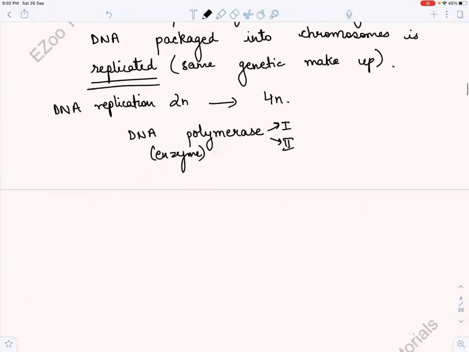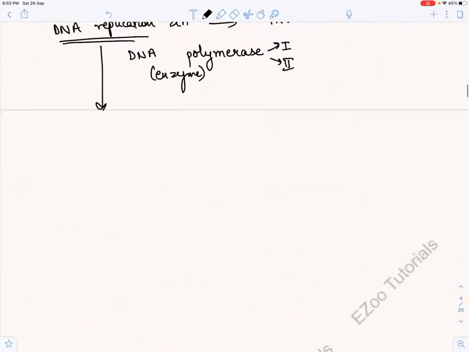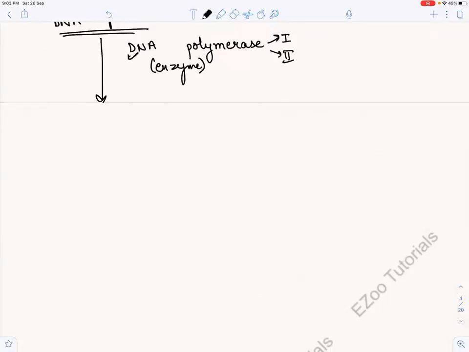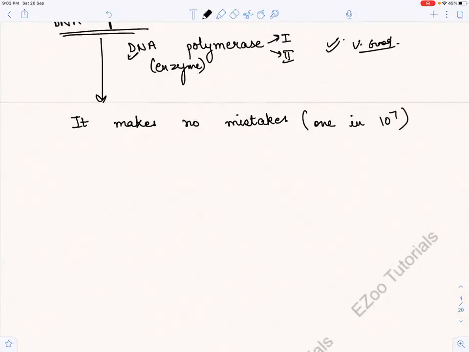And you know, this DNA polymerase is doing its job very well. It is a very good enzyme. Why? Because it makes no mistakes. And if we ask, does it ever make a mistake? Supposedly 1 in million or 1 in billion.